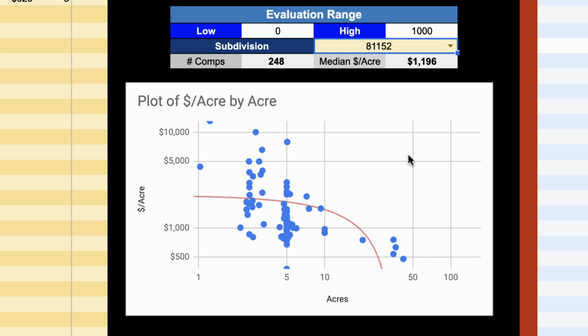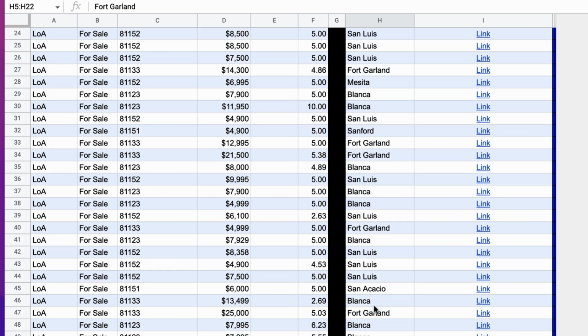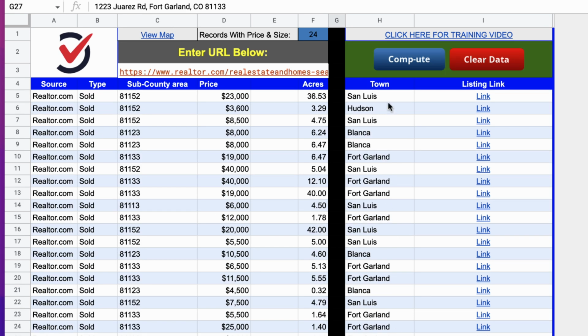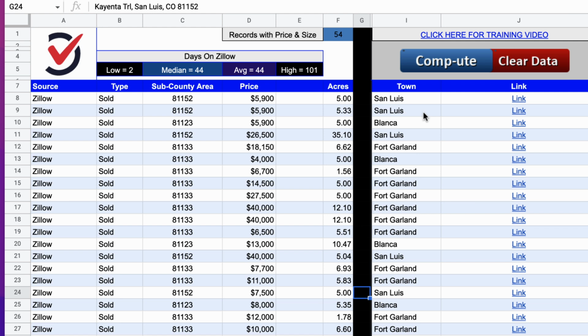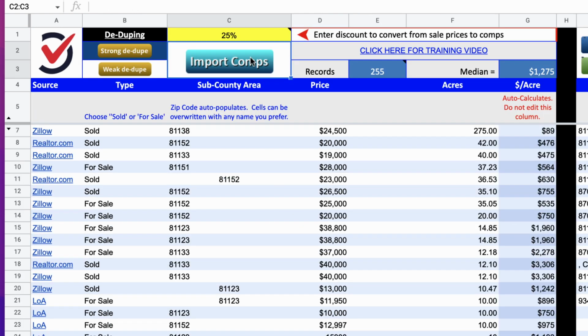But another way you could do this is to go back over here to the Lands of America, Realtor.com, and Zillow tabs. And instead of just keeping the zip code right here in the sub-county area, another way you could do it is copy and paste all of the actual town names and put those over here instead. And we could do the same thing over here on Realtor.com. Copy and paste that here. Same thing on Zillow, paste that here, and then go back over here to comp data. We're going to import comps again.